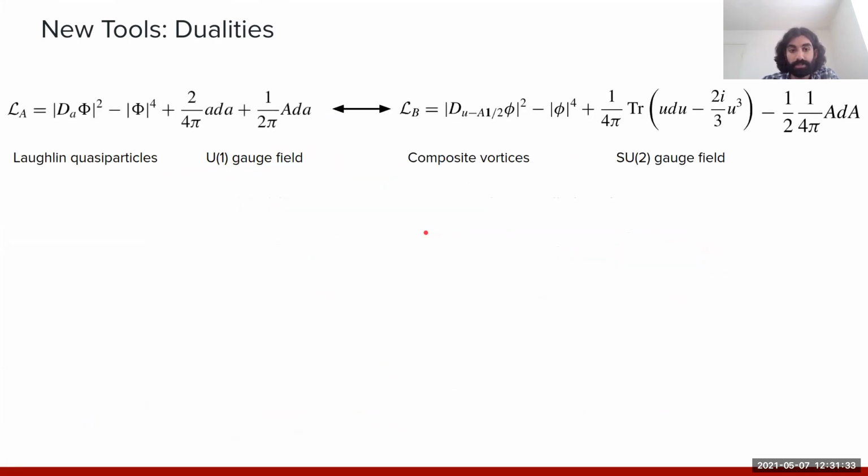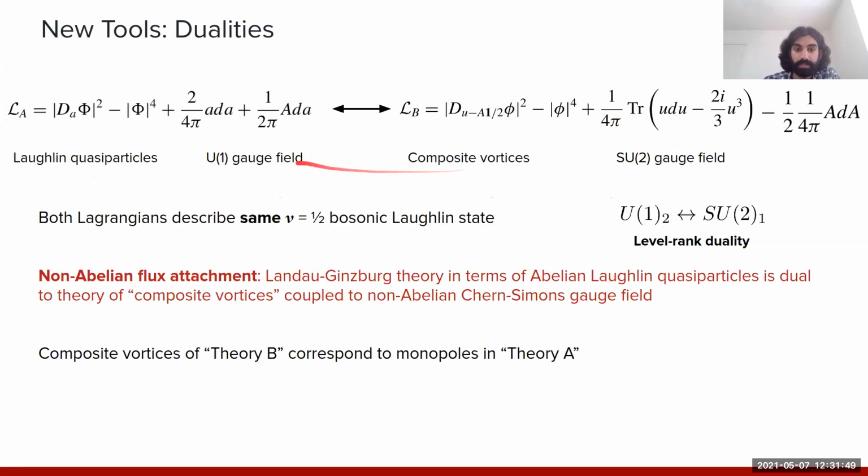And so explicitly in terms of the Lagrangian, what we have on the left-hand side is the Landau-Ginzburg theory we've written. And on the right-hand side, we have this dual theory of composite vortex fields coupled to this emergent Chern-Simons gauge field. And the statement of the duality is that these two theories both describe the same nu equals 1/2 bosonic Laughlin state in the IR.